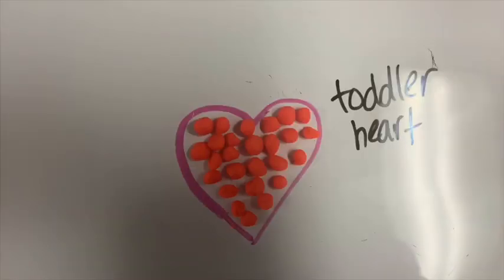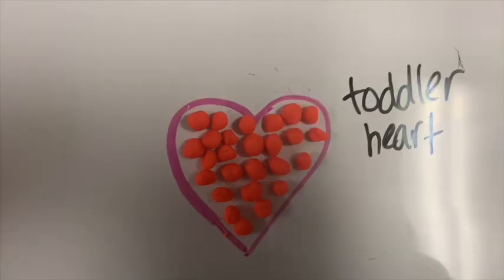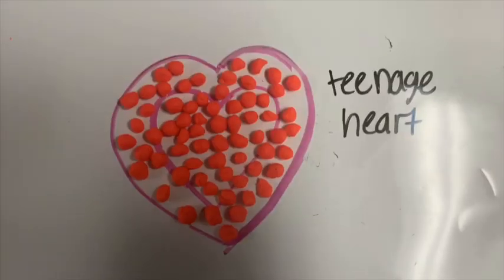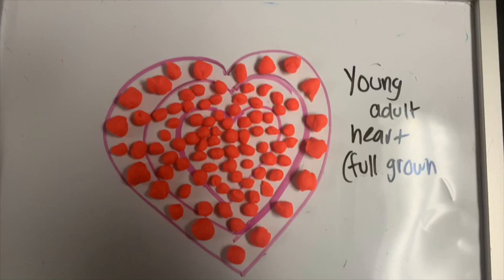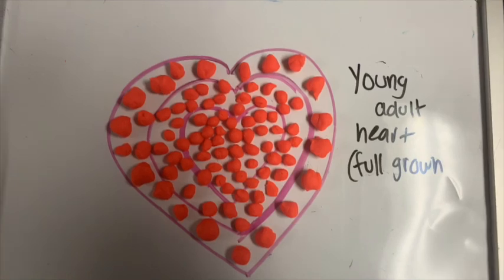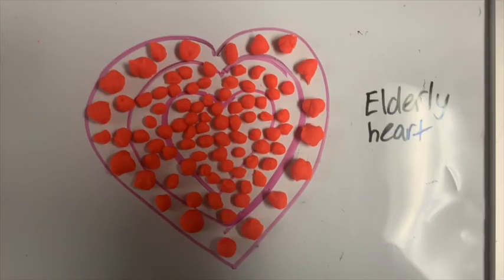An example of cells that do not leave the G0 phase are heart cells. This is due to the fact that once a heart reaches full maturity during your adult years, it is no longer producing cells to grow and therefore does not divide again.